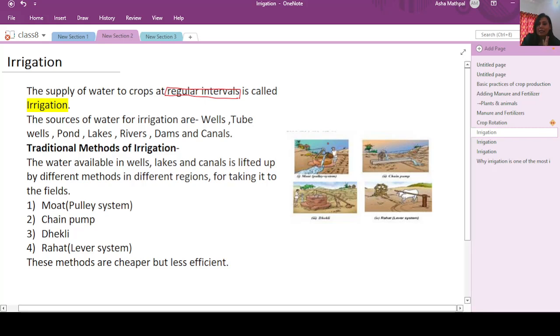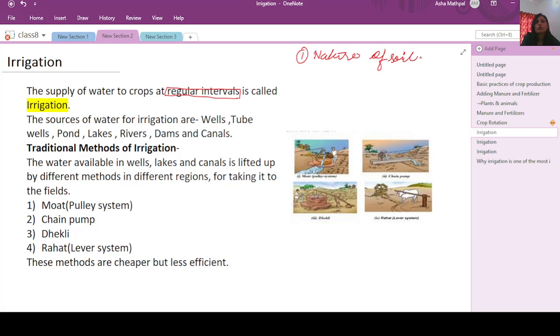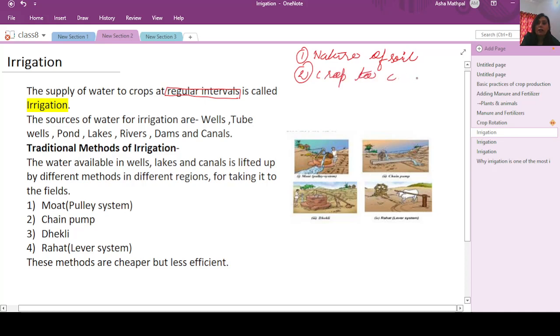Watering the field, that is irrigation, always depends, number one, upon the nature of soil, what kind of soil is there, because there are certain soils which hold water for a very long time. Second, it also differs from crop to crop. There are certain crops which need a higher amount of water, and certain which need very less, and in some cases it also depends on the season. So you cannot just leave the pipe open.